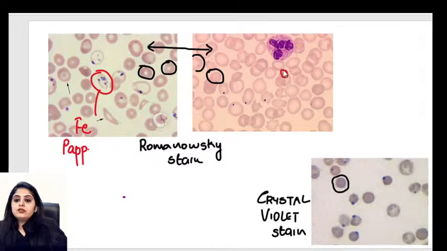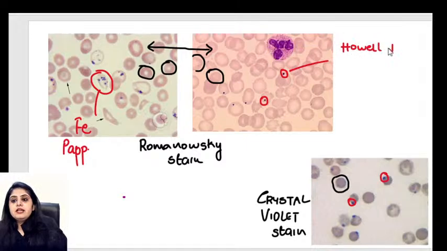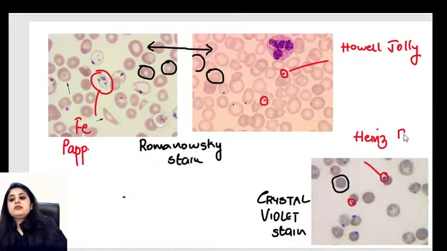Next one, this is also a single blue color inclusion, and this is also a single blue color inclusion, but this is the reddish stain, the Romanovsky stain. So I label this as the Howell-Jolly bodies, whereas the other one, which is this special stain, the crystal violet stain, I label that as the Heinz body. I hope this aspect is okay.